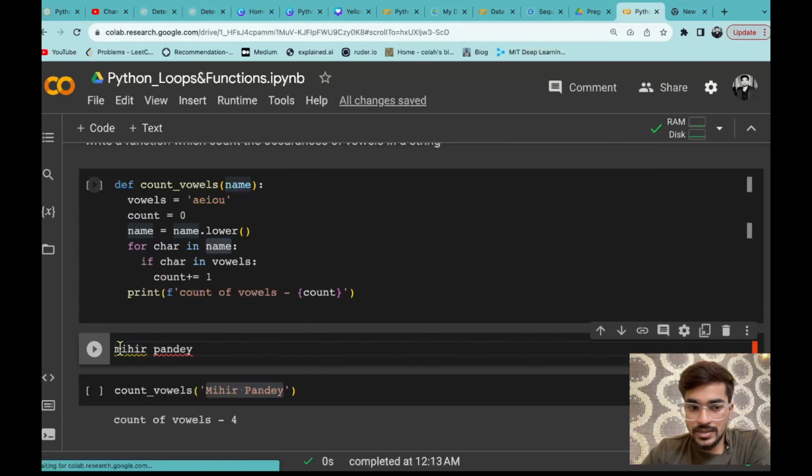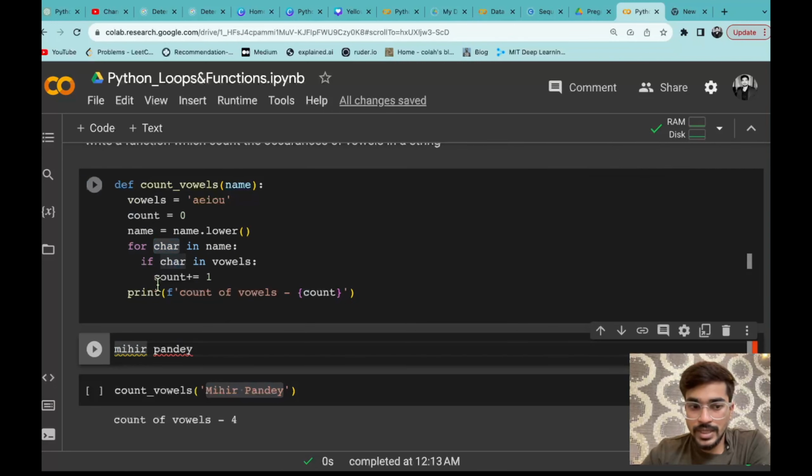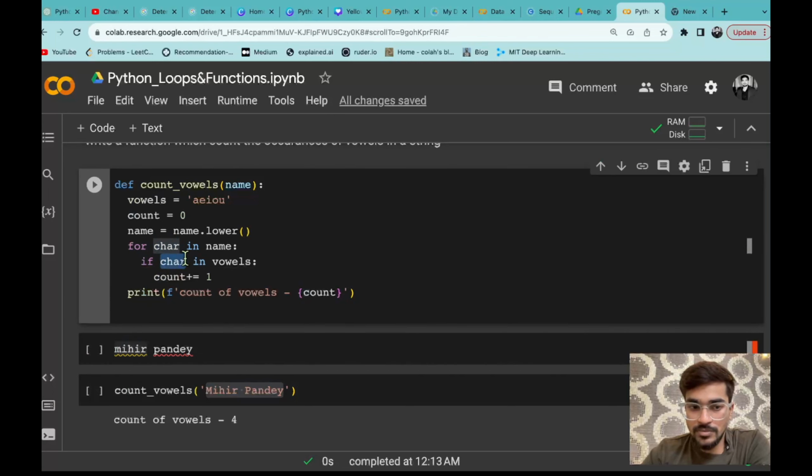लेट्स से पहला कैरेक्टर क्या होगा, एम लेगा. So that char variable will store a small m. अब क्या करेगा, इस m को if char, that means if m in vowels. Now this statement is doing what, it is just checking that m is present in that whole string or not. So it will compare all the vowels one by one.